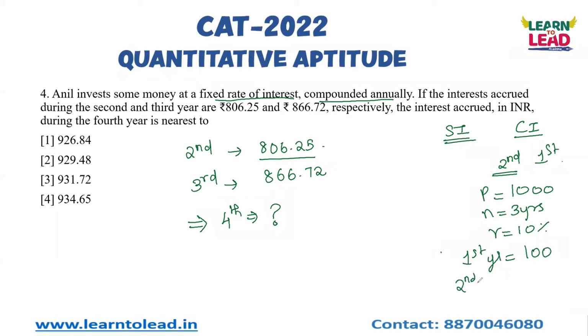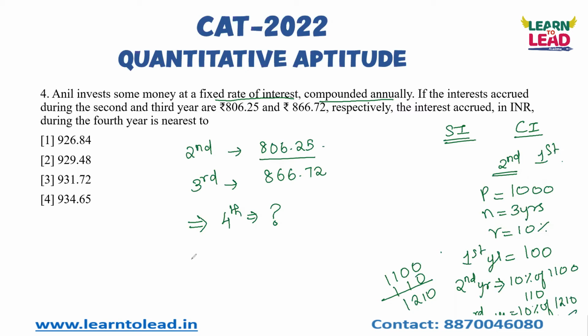Okay, at the end of the second year I should pay 10% of 1100. So what is 10% of 1100? 110. At the end of the second year I need to repay 1100 plus 110, that is 1210. At the end of the third year you have to pay 10% of 1210, which is nothing but 121.